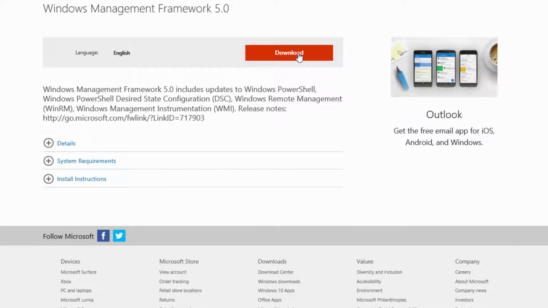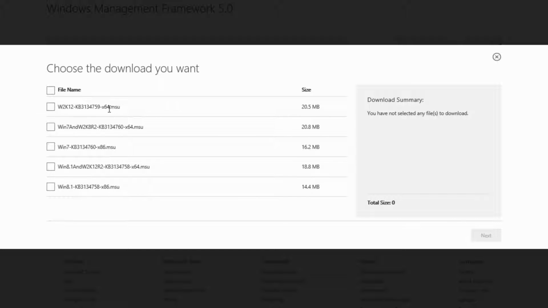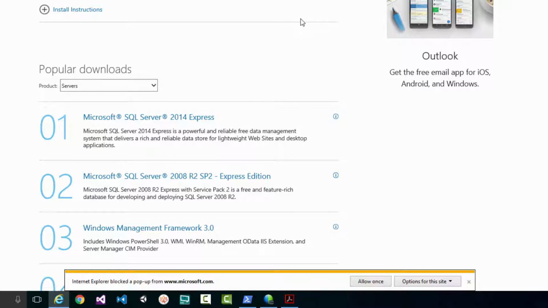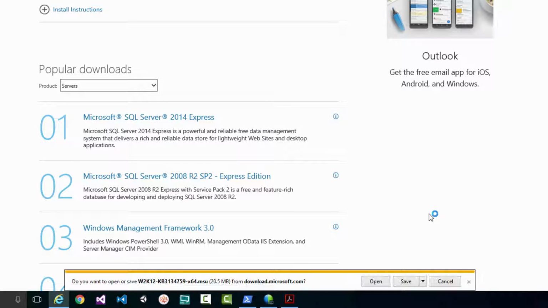So I'm going to hit the download button now. And here's where I get to choose which one I need. In my case, I have Windows 10, so I don't need this. So I'm just going to pick one. I'll just pick the first one here. I'll go to Next. And then down here at the bottom, oh, my browser blocked a pop-up. I'm going to say always allow since I trust Microsoft. That's of course personal preference. And here we go. Do you want to open or save the Windows 2012 version of PowerShell? I'm going to just say save.